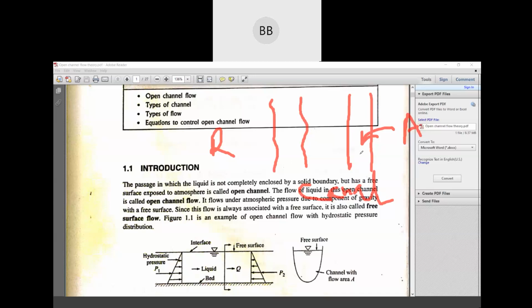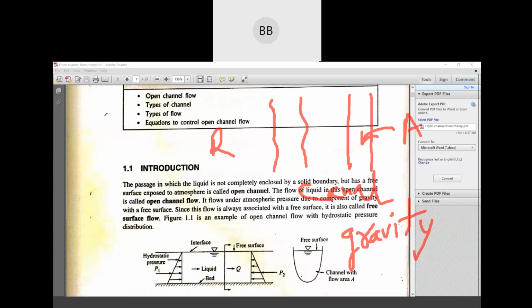In open channel flow, one part of the water is exposed to atmosphere, and because of this, the flow in that particular channel flows only because of gravity. So basically we have two types of channel. One is man-made and one is natural. In open channel flow, canals and drains are man-made.